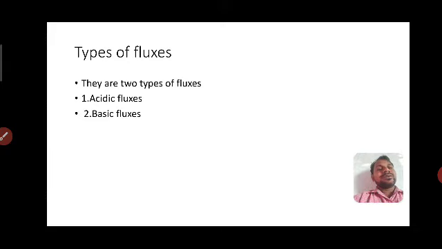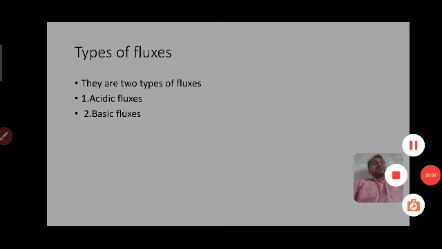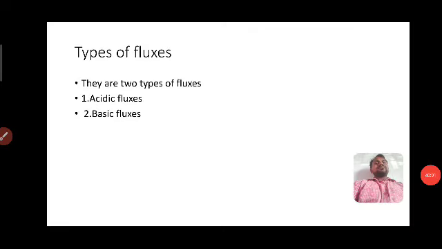Types of flux. Two types of chemicals are used to remove Gangue particles: acidic fluxes and basic fluxes.